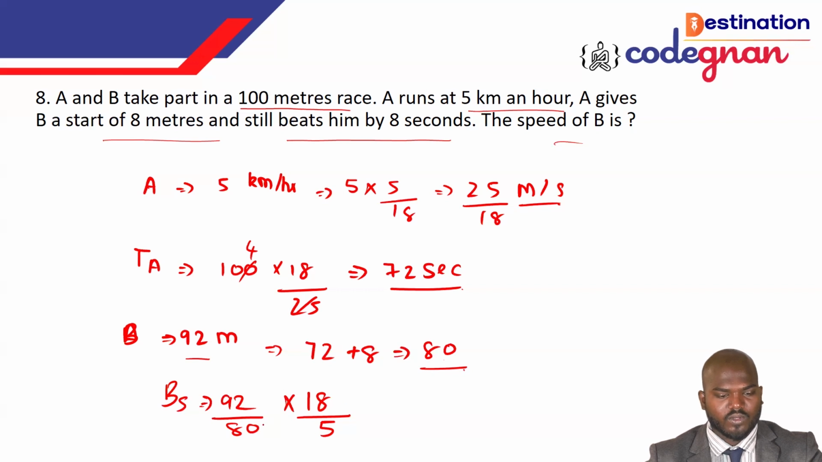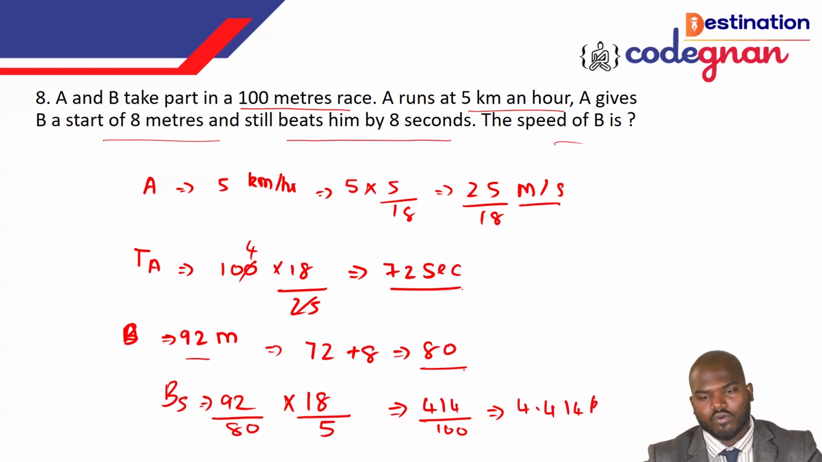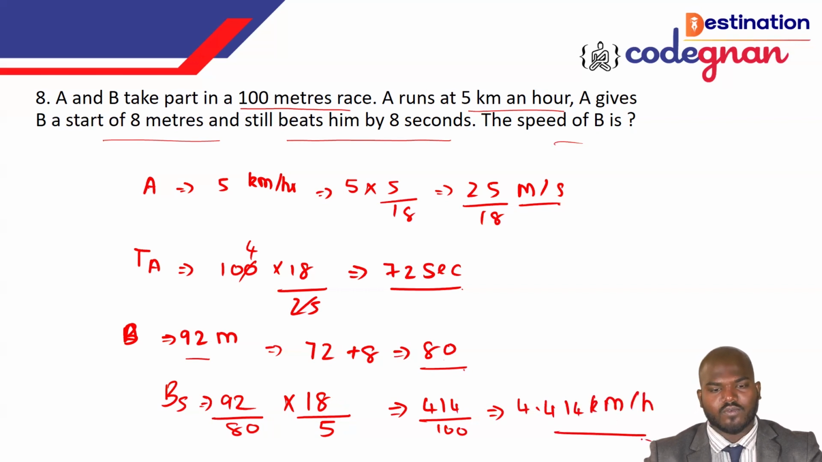If you multiply this one, guys, you will get the value 414 over 100. If you work it out, the value you get here is 4.14 kilometers per hour. That's the only logic we need here. So please make sure that you copy this one down. It's related to speed. This is the most important concept we have applied here, so make sure you copy it and practice with these particular questions.